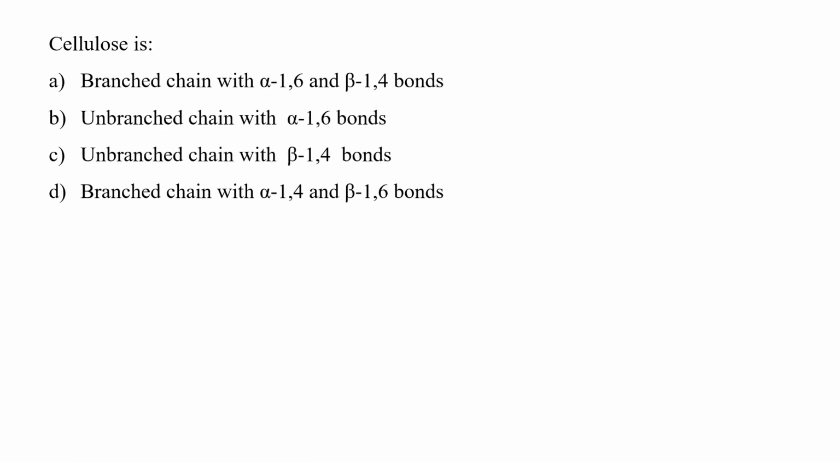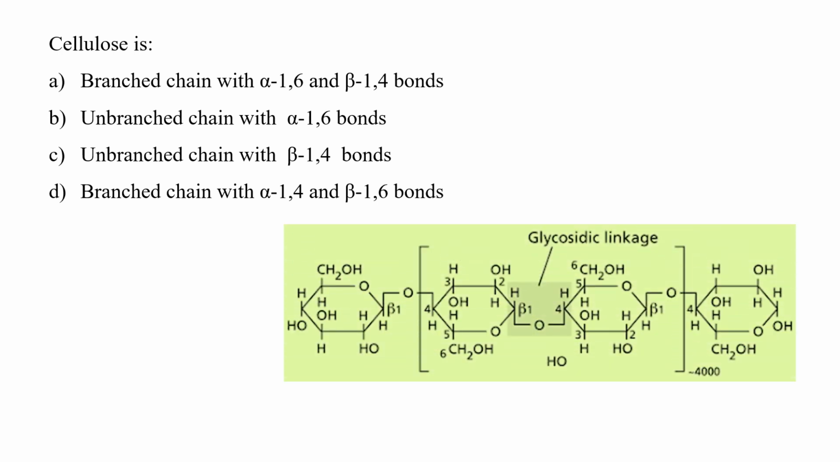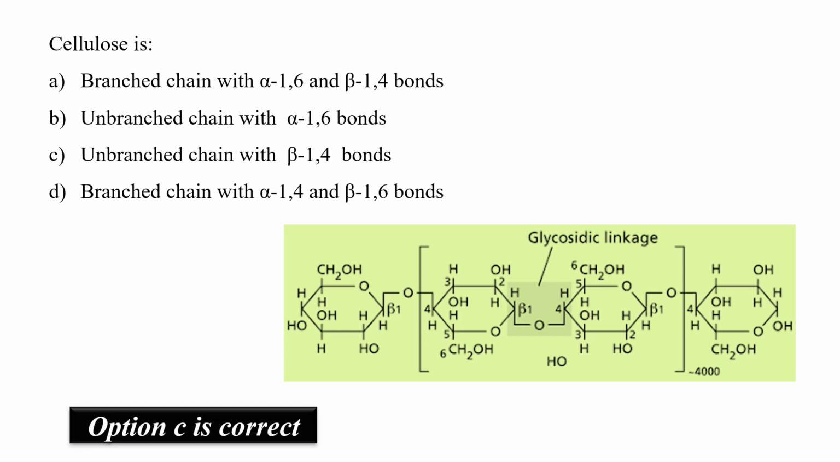The question is, cellulose is. So what is cellulose? Cellulose is a fibrous, tough, water insoluble substance which is found in the cell walls of plants. The cellulose molecule is a linear, unbranched homopolysaccharide in which glucose residues are linked by beta-1,4 glycosidic linkage. It has been clearly shown in the given picture. So the correct option is C, that is unbranched chain with beta-1,4 bonds.